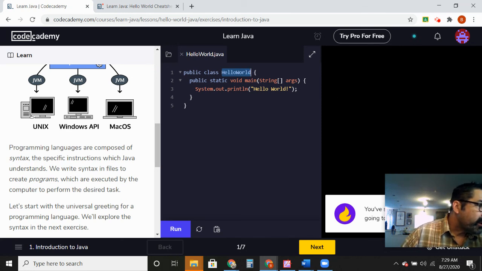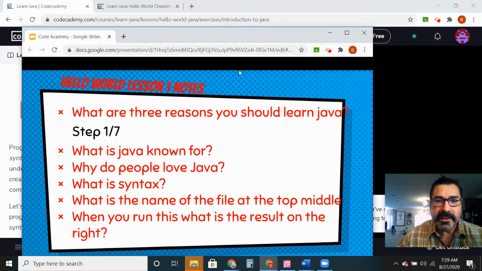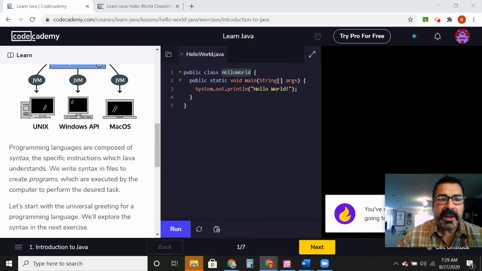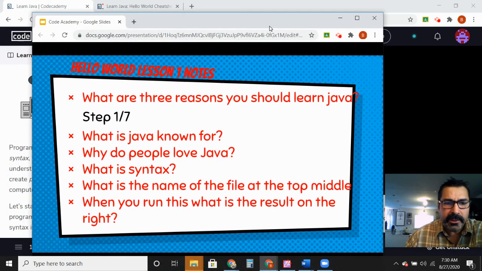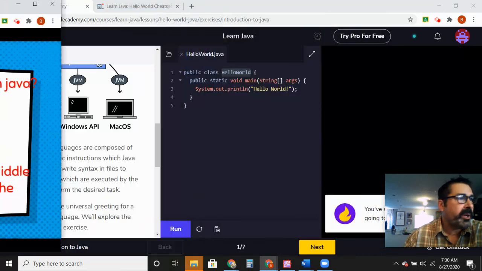The next question is, what is the name of the file at the top middle? The name of the file is helloworld.java. These 2 things are pretty much going to match up. Your name of your robot is Hello World. If we were actually doing this not inside of a browser, but in Greenfoot or some other thing, we would have a file that we're creating that would be called helloworld.java. So that's the answer. What's the name of the file? helloworld.java. And the next question is, when you run this, what is the result on the right?